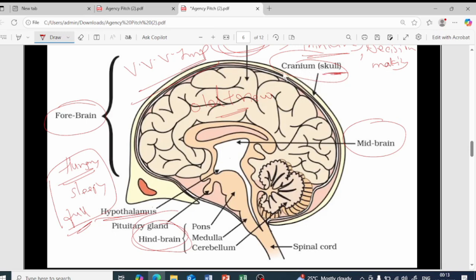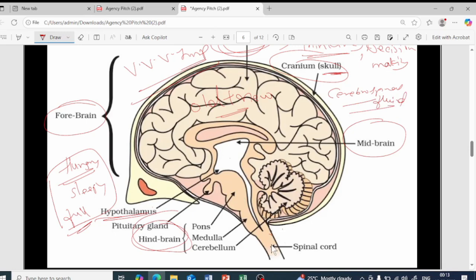Now within this skull there is a fluid. That fluid is called cerebrospinal fluid. You can see the spinal cord over here. So when the brain is protected, even the spinal cord is protected. The spinal cord is important for your reflex actions, sudden actions, isn't it? So that is also important.